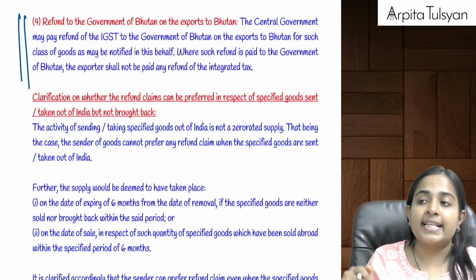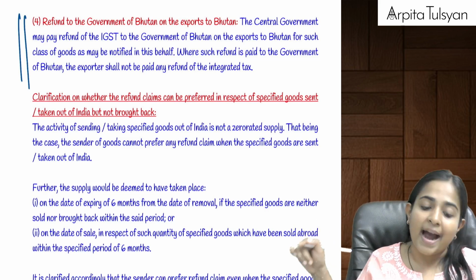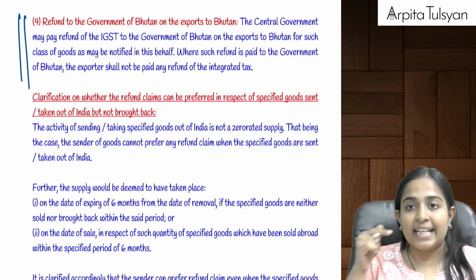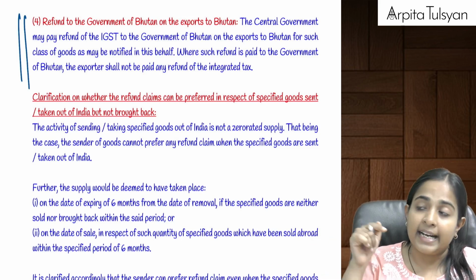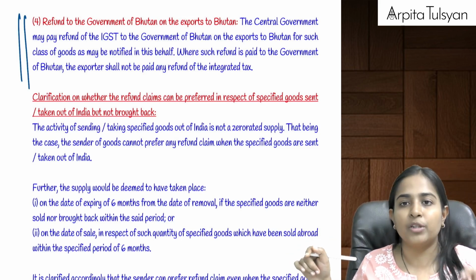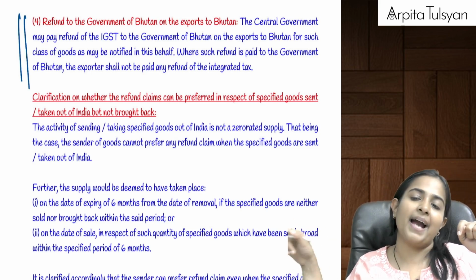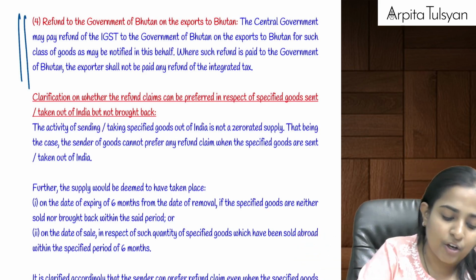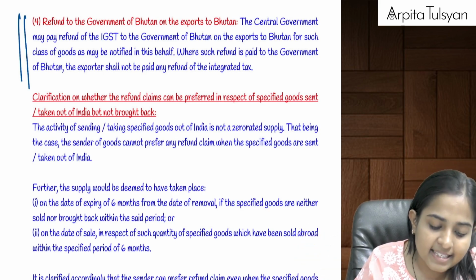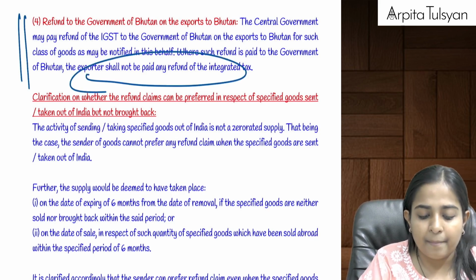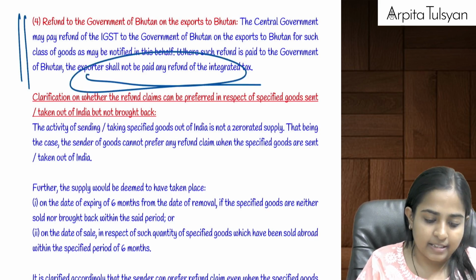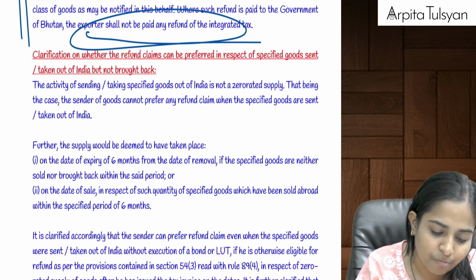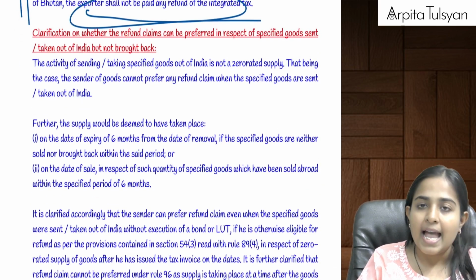So in that case, if we have refunded the taxes back to the government of Bhutan on exports done to them, in such case the exporter will not be paid any refund of IGST. Okay, because the taxes have already been paid to the government of Bhutan by way of a refund. Are you clear with this?